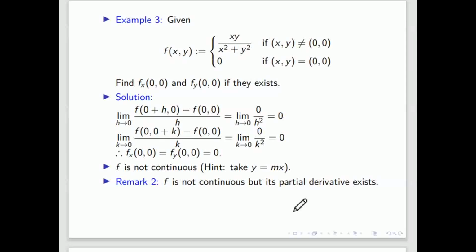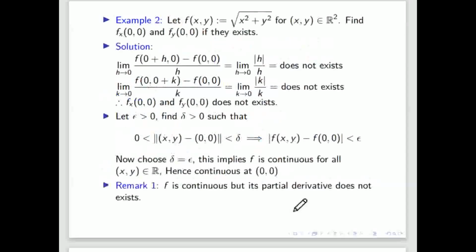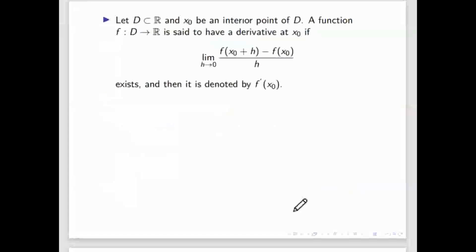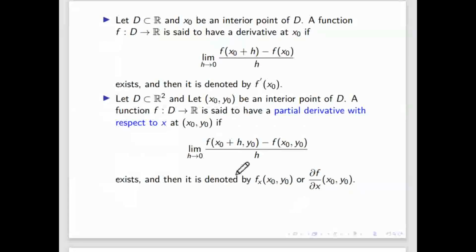That means the way we define the partial derivative with respect to x and y is not the definition of differentiability in multivariable, because if it is differentiable, it must be continuous.